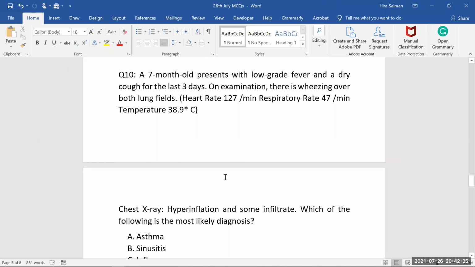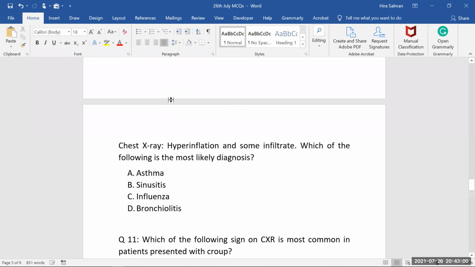So what was the important point in the vignette? It says if you look for upper respiratory symptoms followed by lower respiratory symptoms or respiratory distress symptoms, like in this patient, the patient was having fever and dry cough for the last 3 days, and now he's developing wheezing. Now he's having tachypnea. So the lower respiratory tract is involved and the chest X-ray shows hyperinflation. So that's a clear case of bronchiolitis. Why not asthma? Because shortness of breath is not there. The other features are not there. Sinusitis.